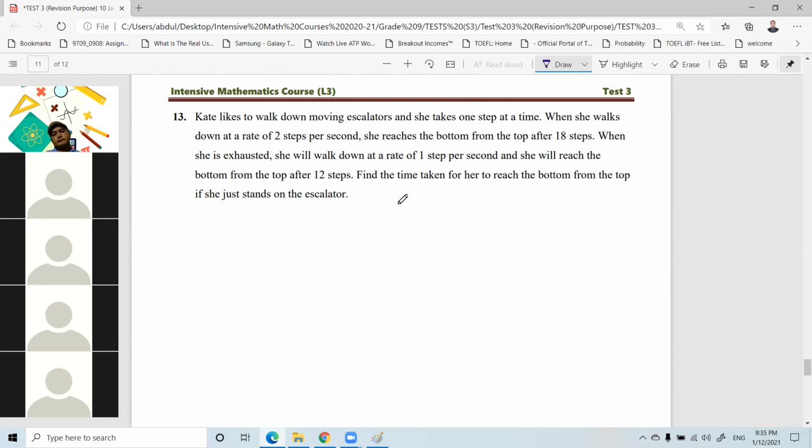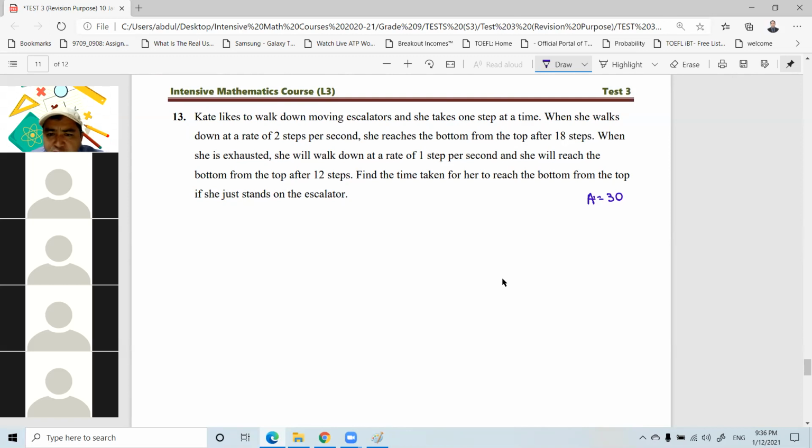Finish. All right, can you write your answer or just tell me what your answer is? 30. Yes. What do you mean, 30 minutes or 30? What is the second question?